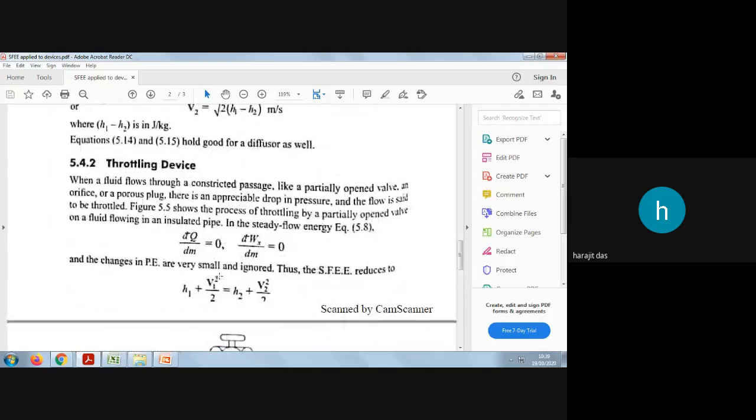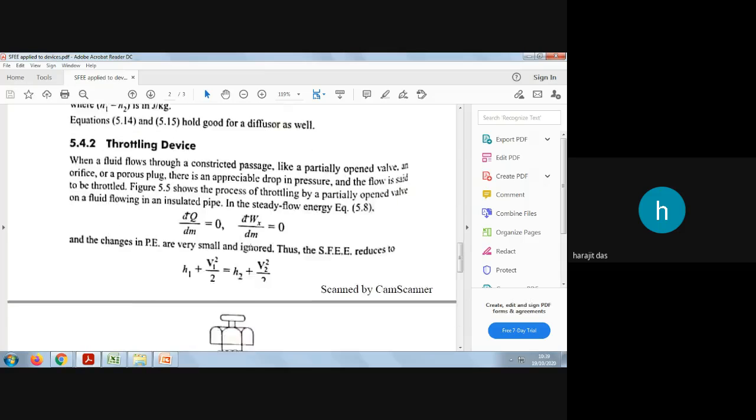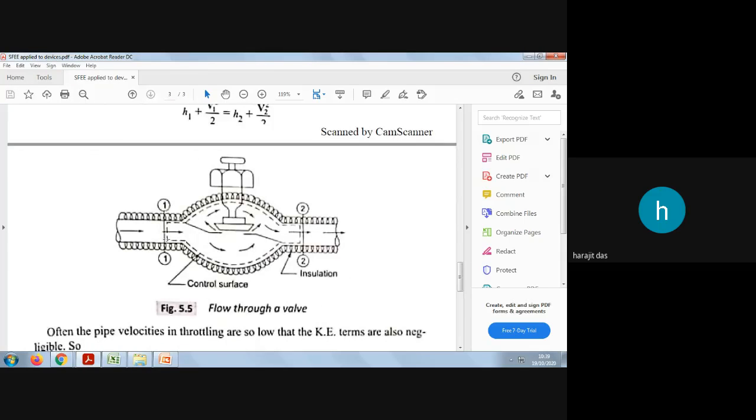Now you can take another application of this steady flow energy equation. So this is one open system or control volume system. This is called a throttling device. So in a throttling device, what happens? This throttling device looks like this one. One inlet will be there, which is marked as 1-1, the cross section is marked as 1-1, and this is 2-2, the outlet is 2-2.